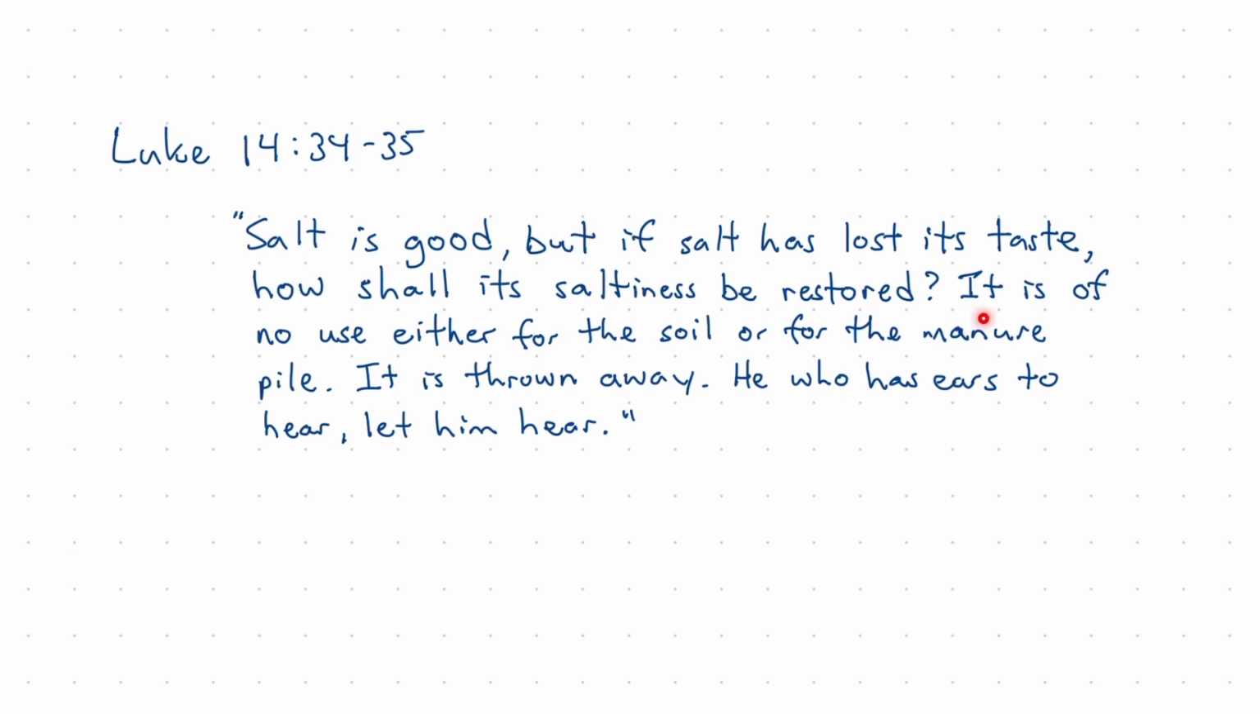Next proposition, it is of no use for the soil. It is of no use for the soil, or, key word here, for the manure pile. And this implies a full verbal assertion: it's of no use either for the soil, it's of no use even for the manure pile. So we have a separate proposition here that we can define, and then a separate sentence as a proposition, it is thrown away. A further proposition, he who has ears to hear, and then a final one, let him hear.